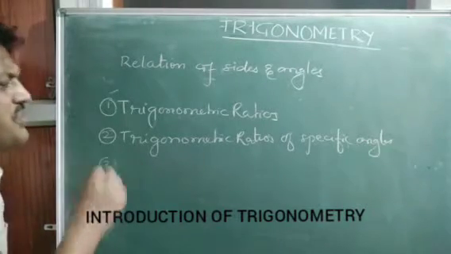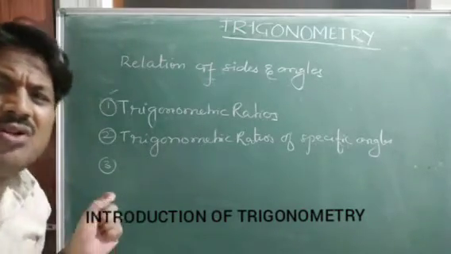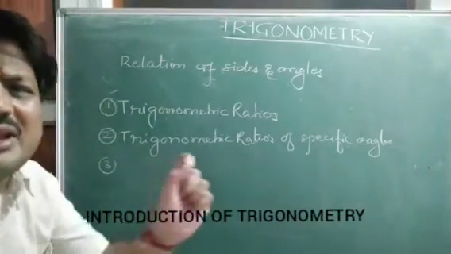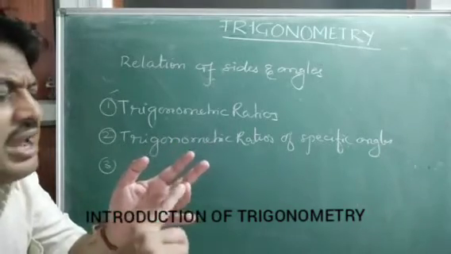That is, especially we will study about 0 degree, 30 degree, 45 degree, 60 degree and 90 degree.